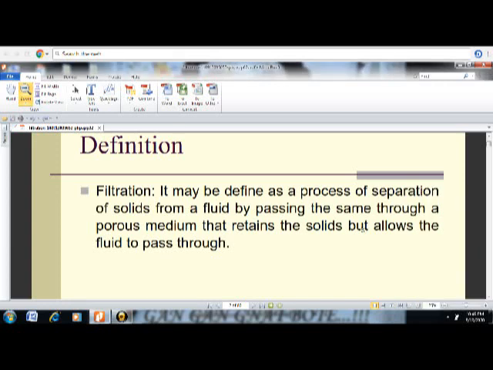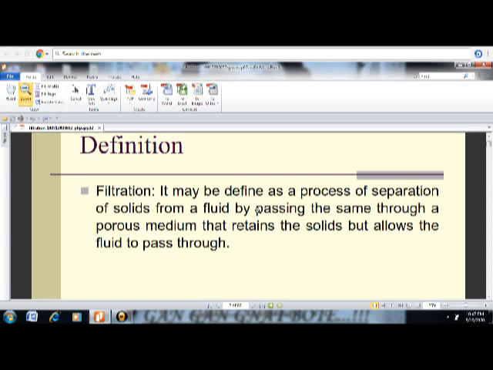Hello friends, today we'll start with a new topic. The name of that chapter is filtration. First we'll go through the definition of filtration. What do you mean by filtration?